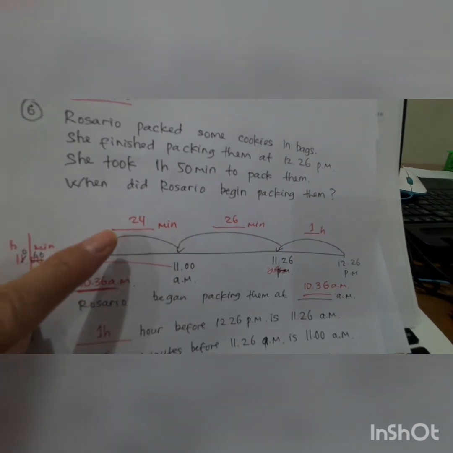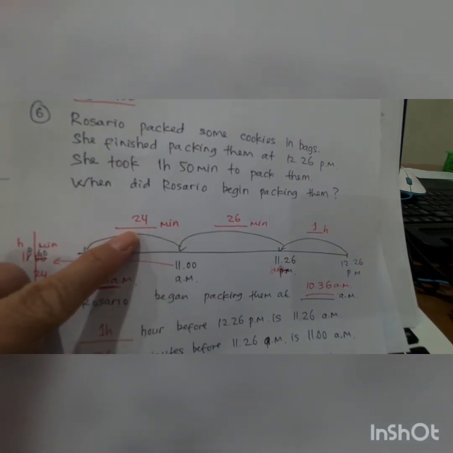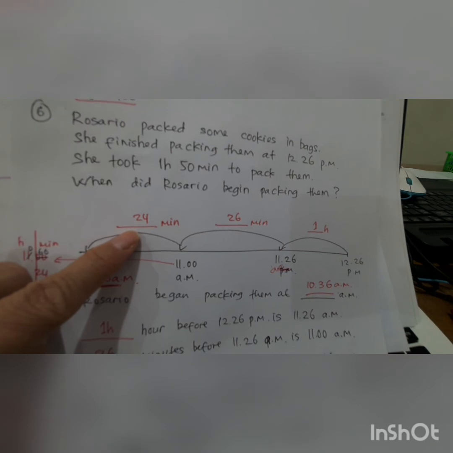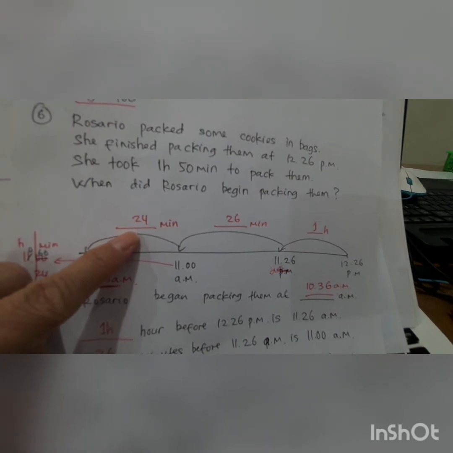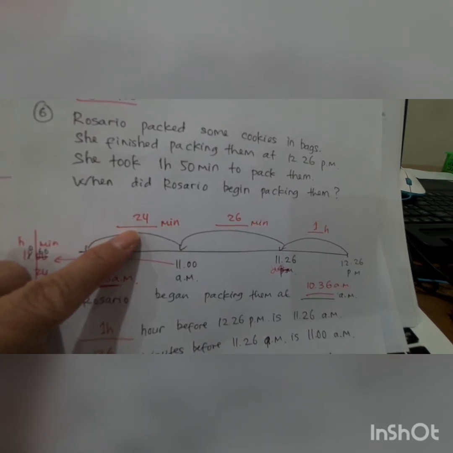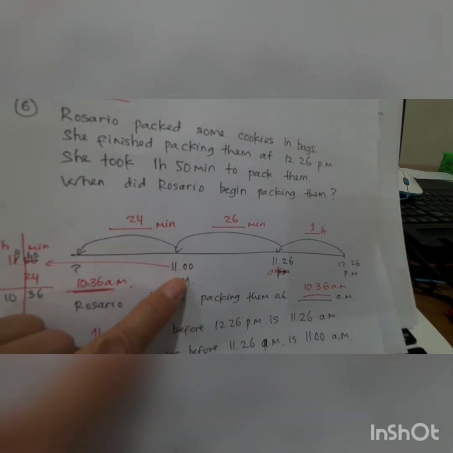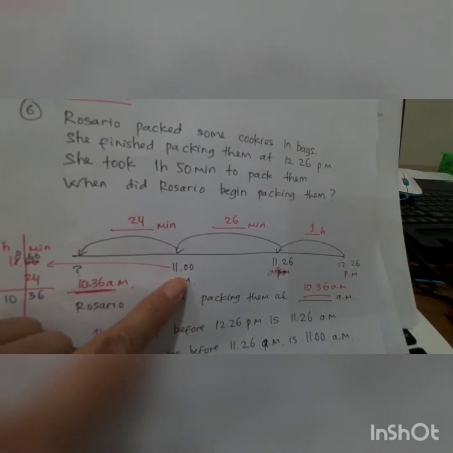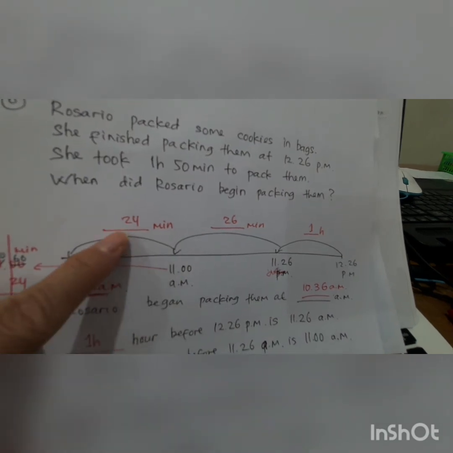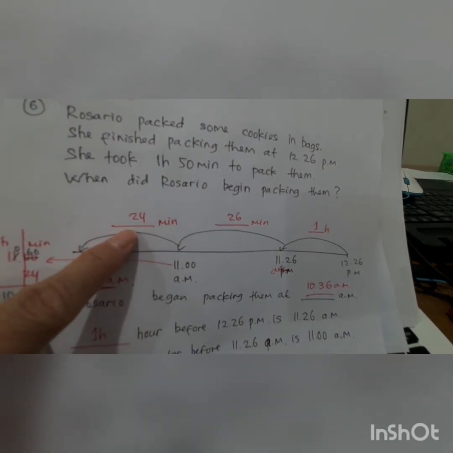So you just write here 24 minutes. Okay. And then 11 o'clock minus by 24 minutes.